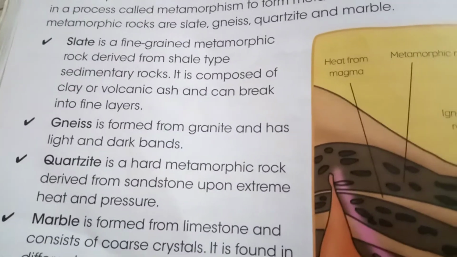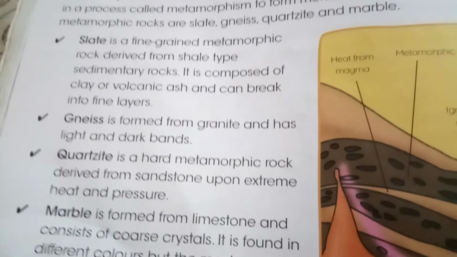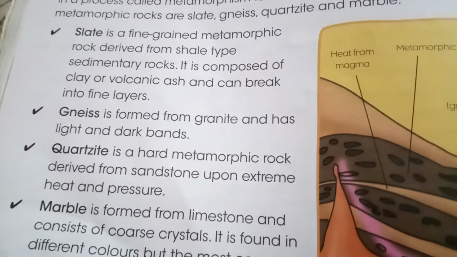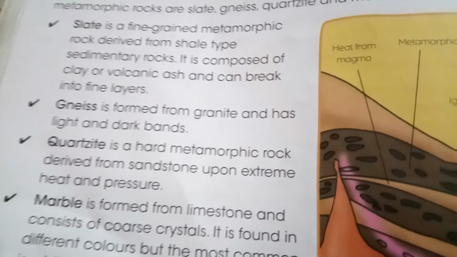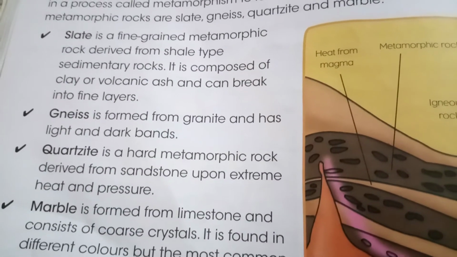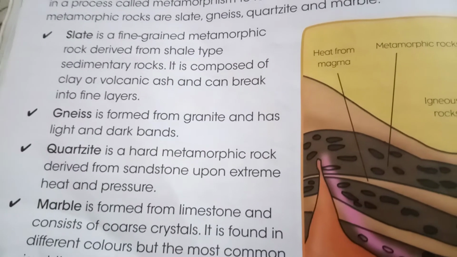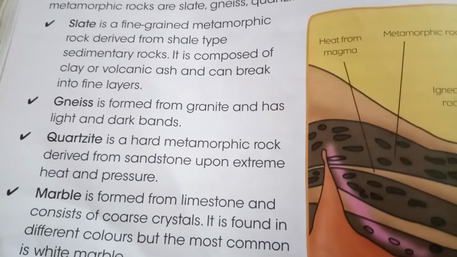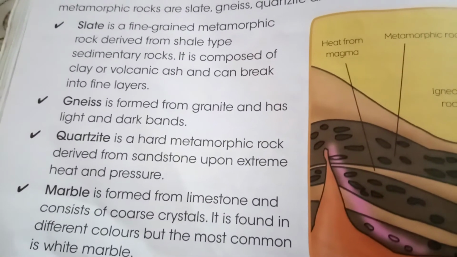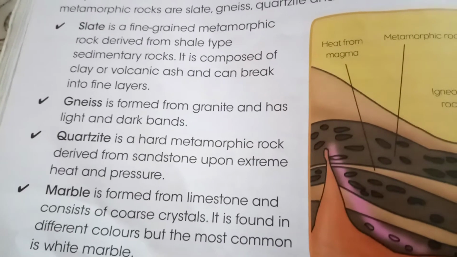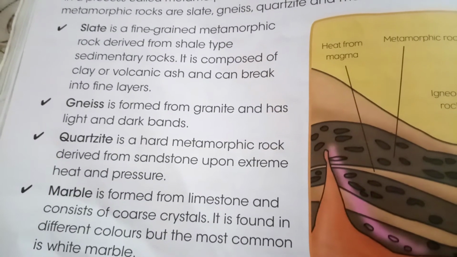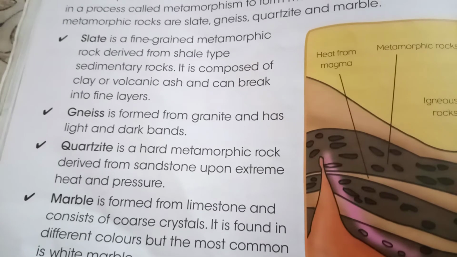Now what is a slate? Slate you must see in the little children's home. It's a black color or sometimes grey colored, and the children write on it with the help of a white chalk. That is a fine grained metamorphic rock, and it is got from shale type sedimentary rock, and it is made of clay or volcanic ash.